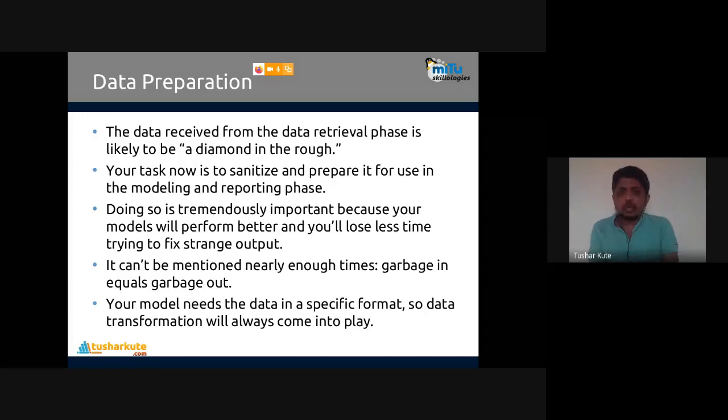It can be mentioned nearly enough times: garbage in equals garbage out. Your model needs the data in a specific format, so data transformation will always come into play.